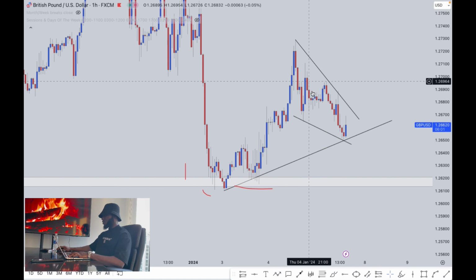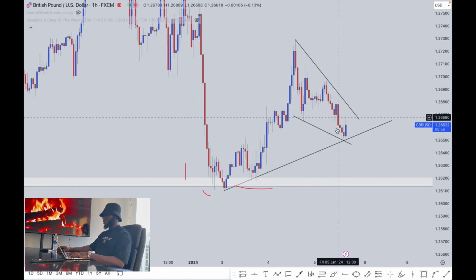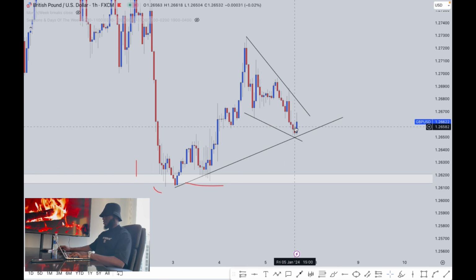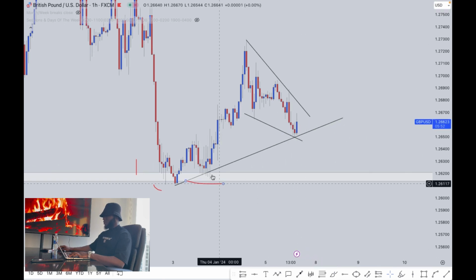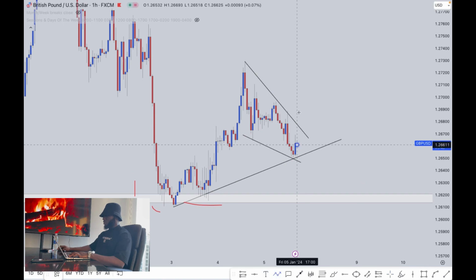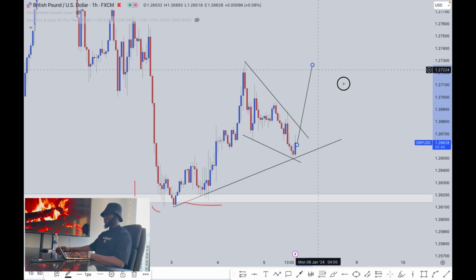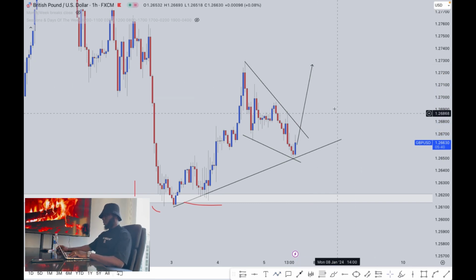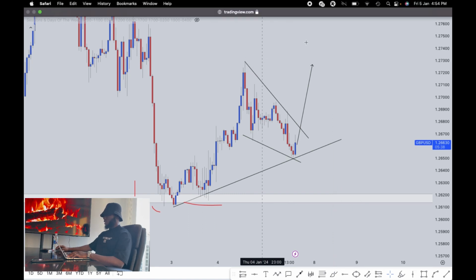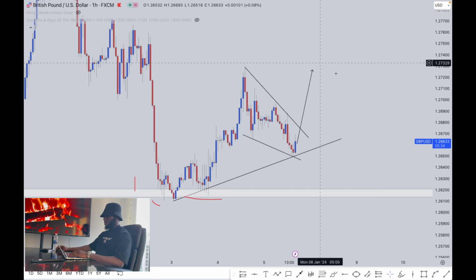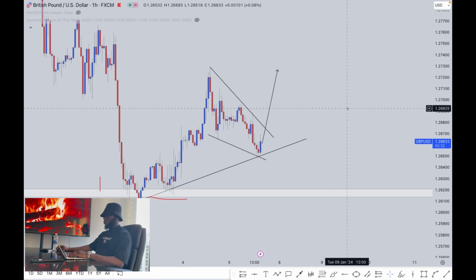So currently we have this nice correction phase to the downside, and if I draw my trend lines, you can see first touch, second touch, this is where price is sitting. You can see this impulsive move is a correction phase. Price can possibly just push up like that to complete this pattern. So if the dollar is going to drop, then we can see all these moves happening on all these pairs that I just analyzed. All right, so we just take a look at what will happen during the news, or after the news.